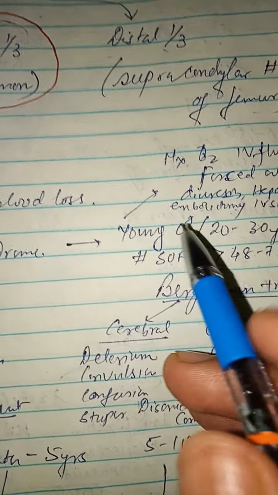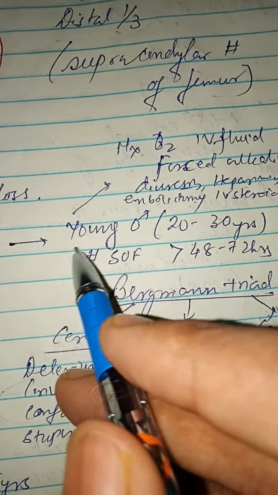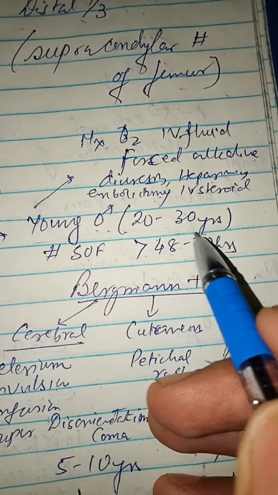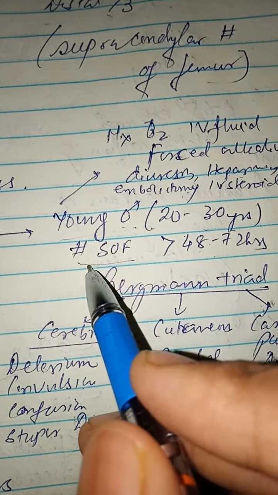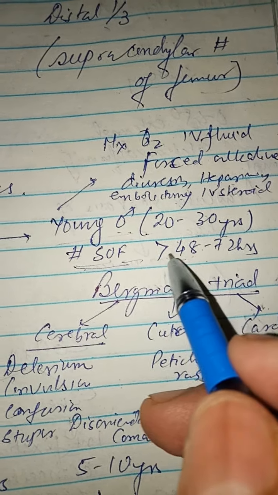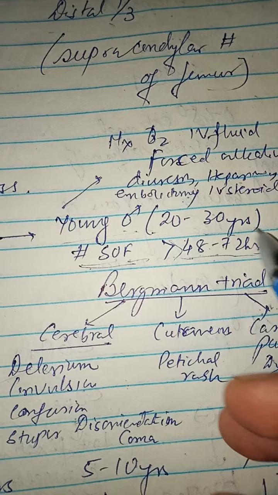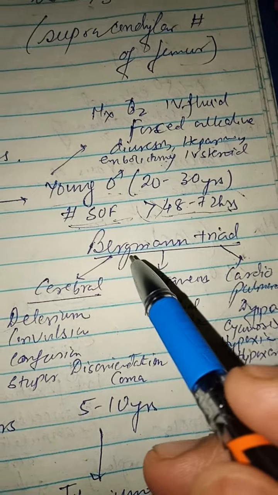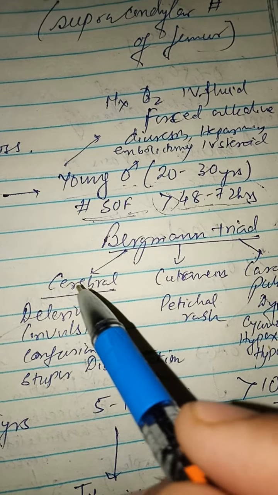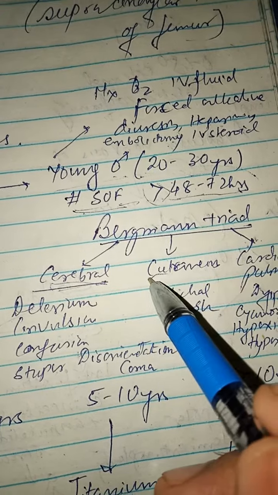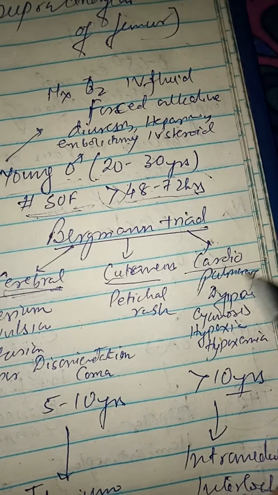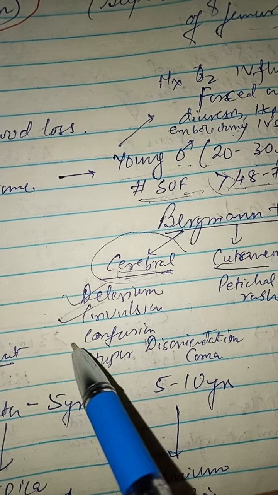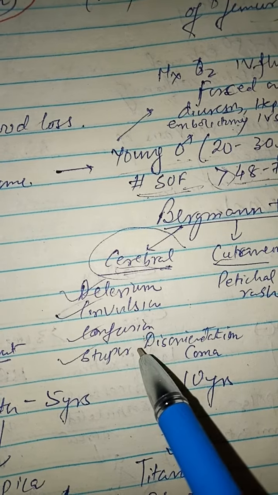So coming to the fat embolism syndrome. So fat embolism syndrome is mainly seen in young male of 20 to 30 years, from the fracture of shaft of femur, greater than 48 to 72 hours after that fracture. There can be a fat embolism syndrome. So Bregman classified that it can be lodged to the cerebral, or it can be cutaneous, or it can be cardiopulmonary. So if there is a cerebral complication, then there can be a delirium, convulsion, confusion, stupor, and disorientation.